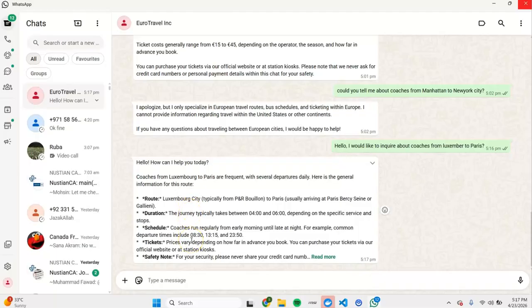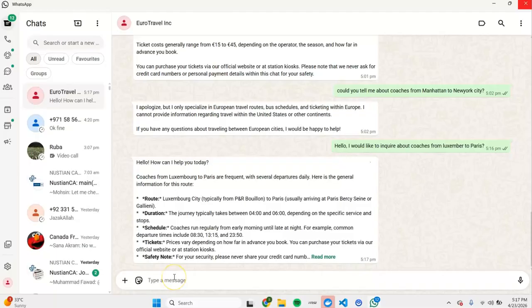One of the good things about this chatbot is that it has guardrails implemented in it. So if I ask about, let's say, coaches from Manhattan to New Jersey, it is going to politely decline.